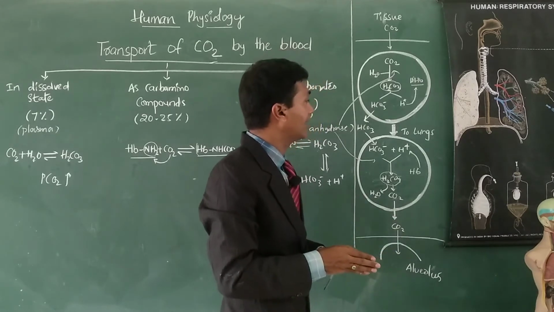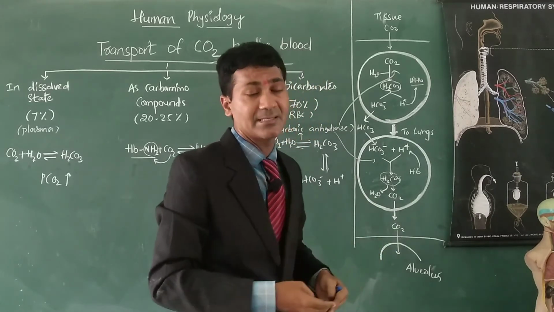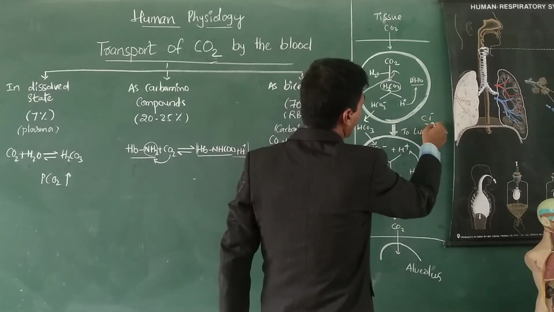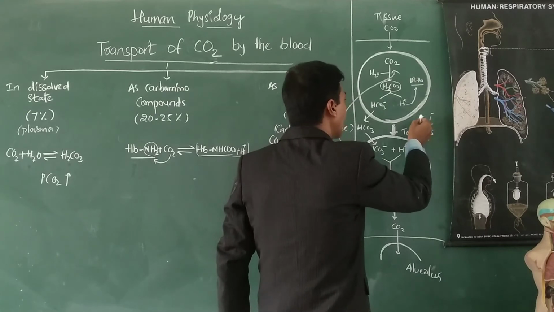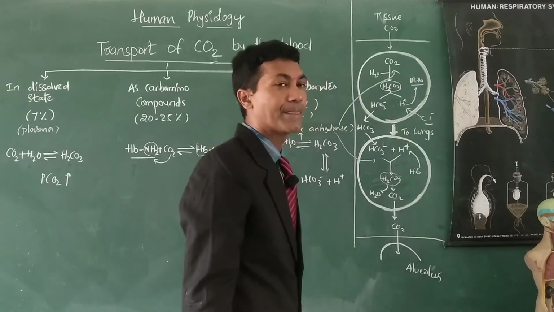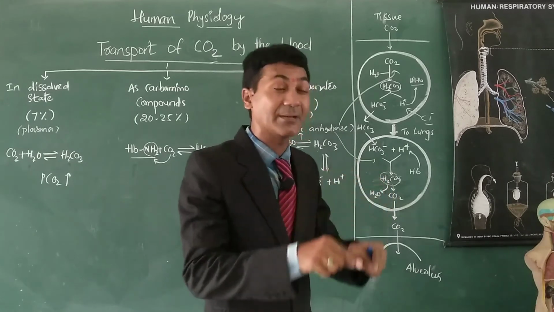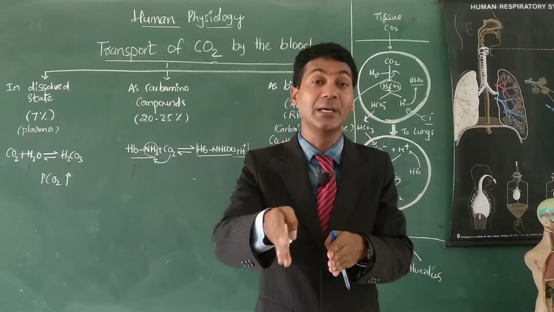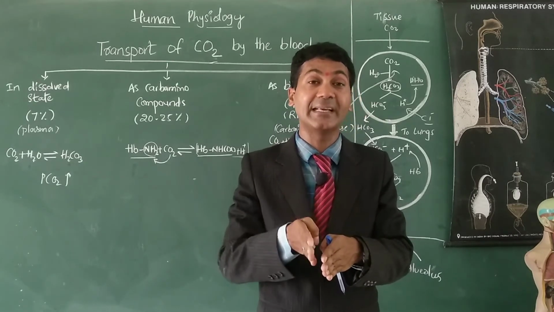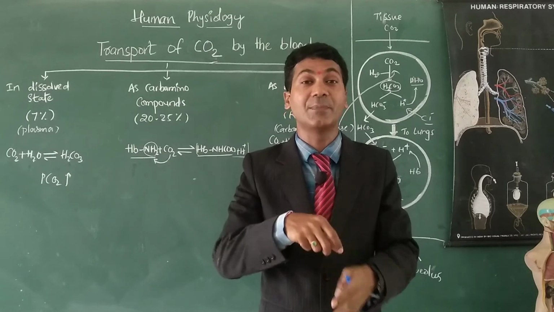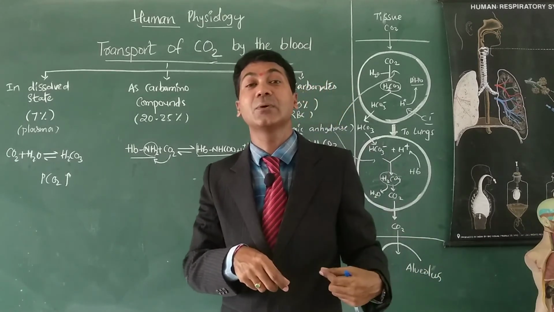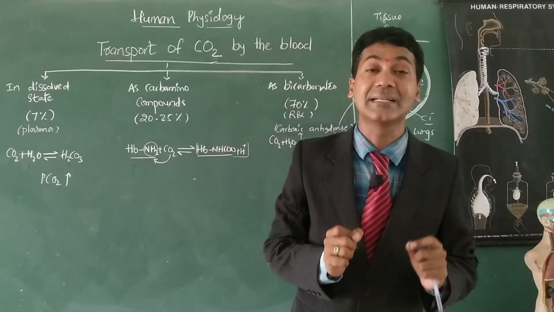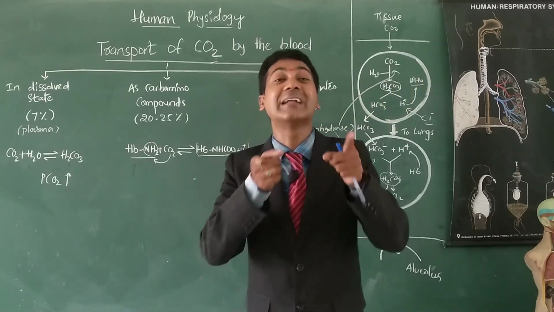So to maintain electrolytic balance, Cl minus ions present in the plasma enter into RBC, because HCO3 minus ions are sent out. Such a phenomenon is known as Hamburger's phenomenon or chloride shift.